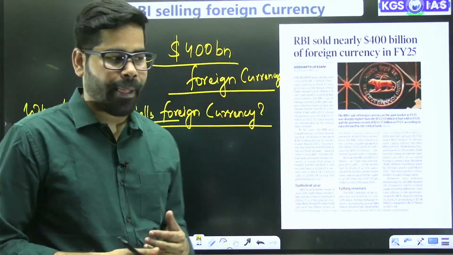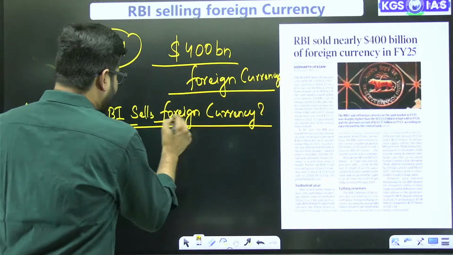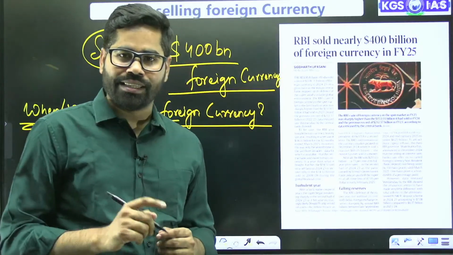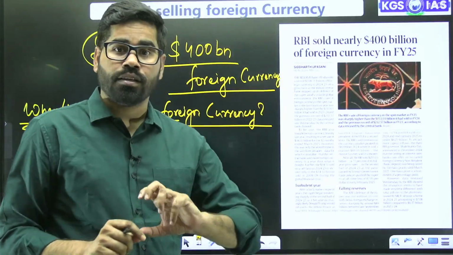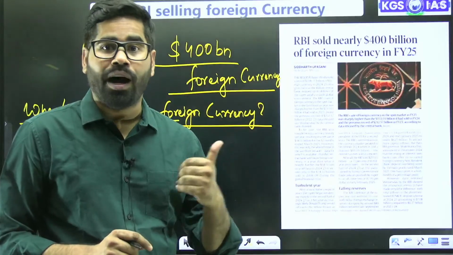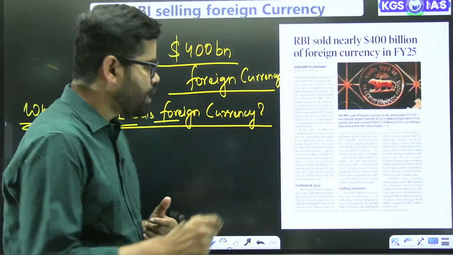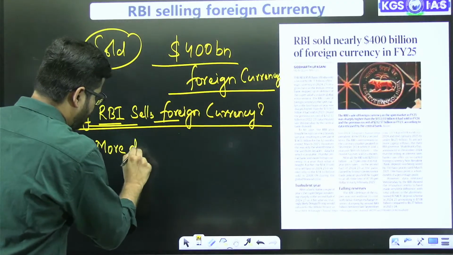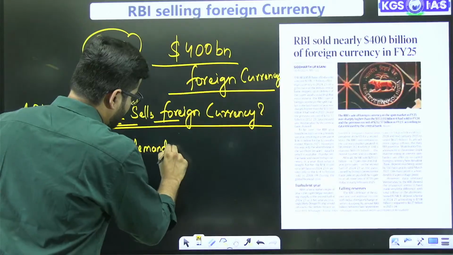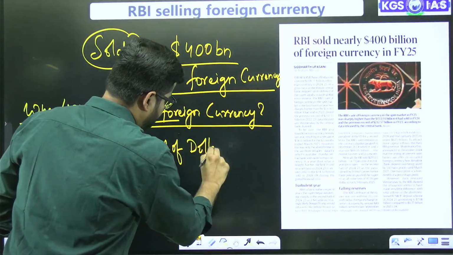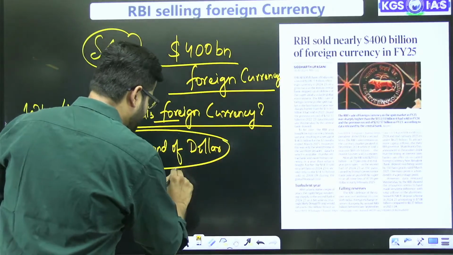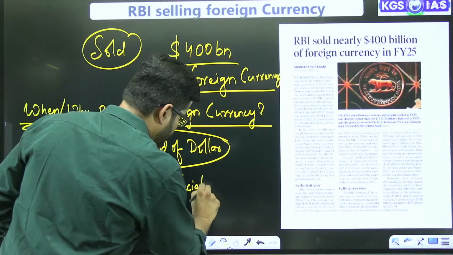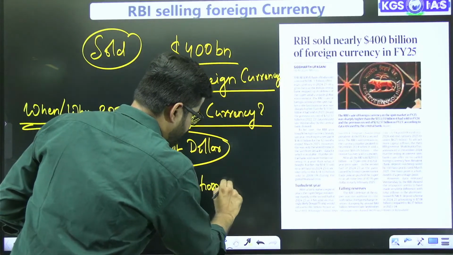Now here we have this one thing, why RBI is selling foreign currency. See, RBI sells foreign currency when we see that there is too much demand for foreign reserves. Suppose there is more demand for dollars. So this will lead to depreciation of the rupee.